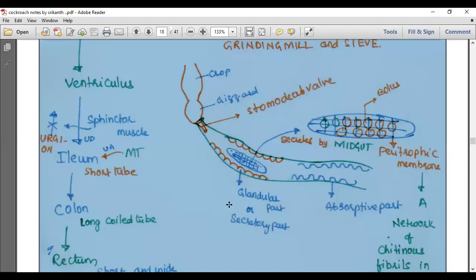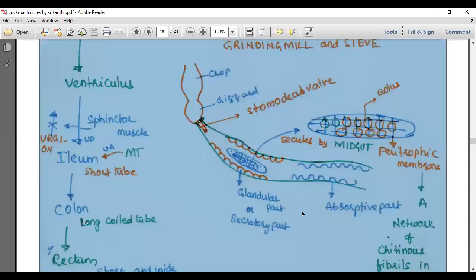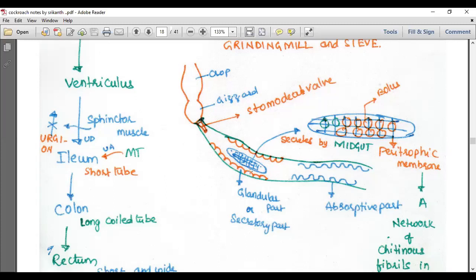So why is it done like that? We have to see. We look forward. Okay. Then the ventriculus secretes the enzymes, and after digestion, the digested food materials are absorbed in the absorptive portion of the ventriculus.